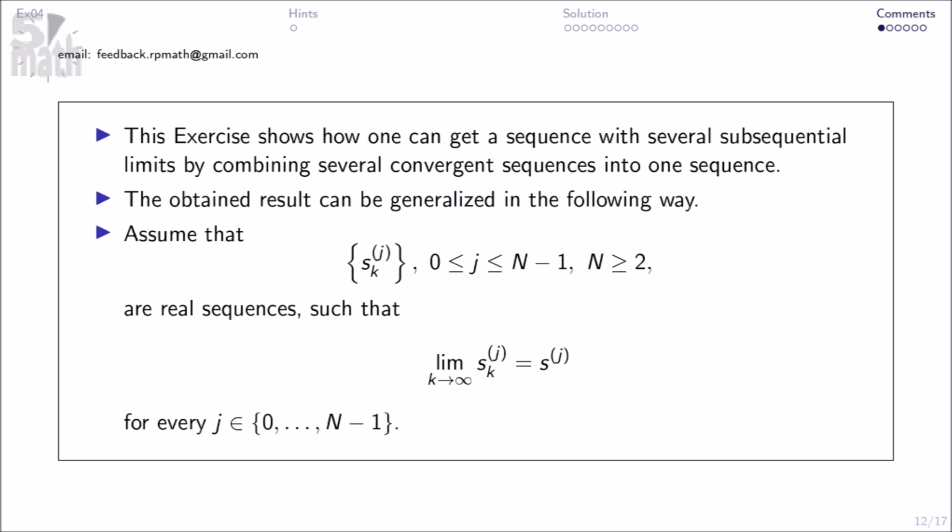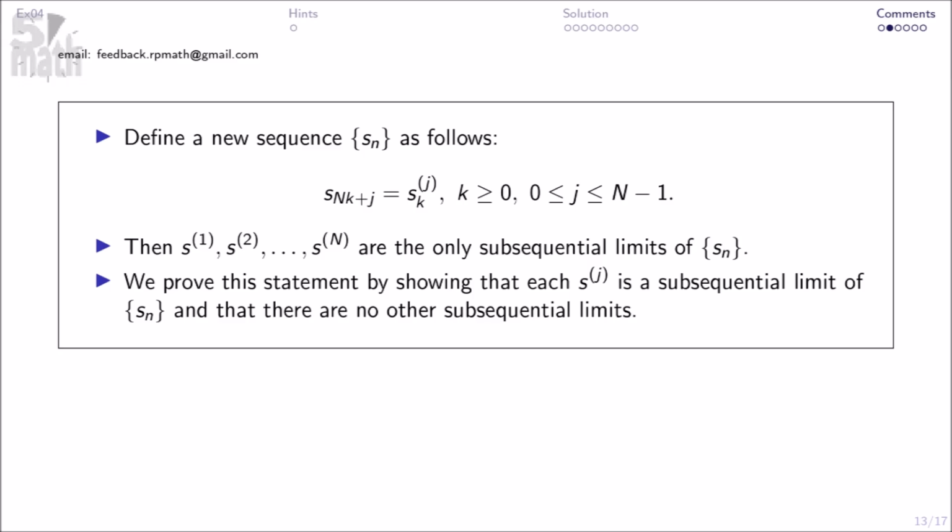This exercise shows how one can get a sequence with several subsequential limits by combining several convergent sequences into one sequence. The obtained result can be generalized in the following way. Assume that these are real sequences such that this for every j in this. Define a new sequence Sn as follows. Then, the following are the only subsequential limits of Sn.